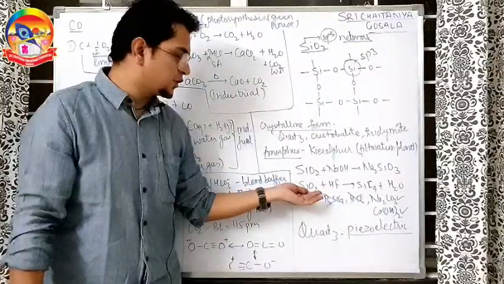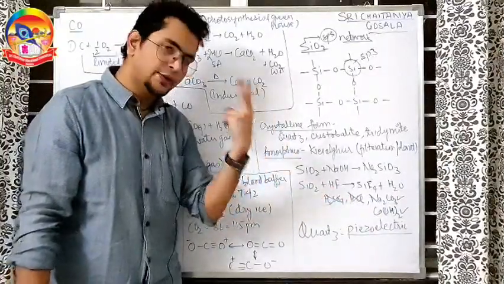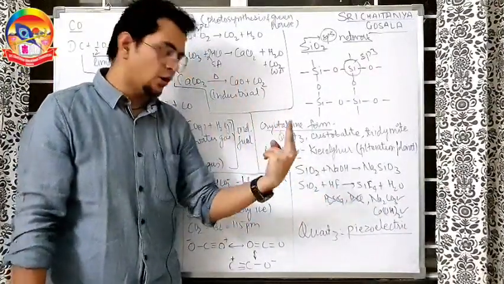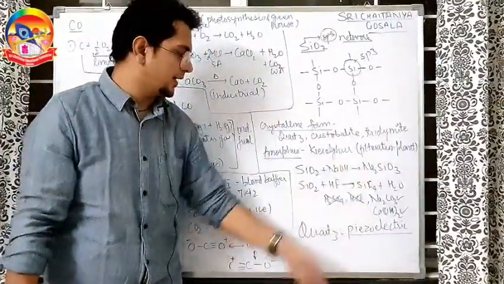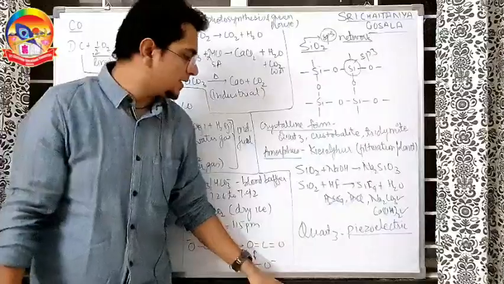So silica reacts with HF. F minus is substituting O. So O has 2 minus charge, so 2 oxygen have 4 minus charge. So 4 F minus will be required and we get SiF4. So here, who will react with SiO2?